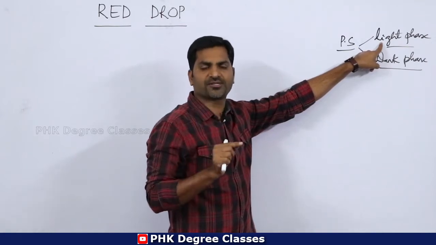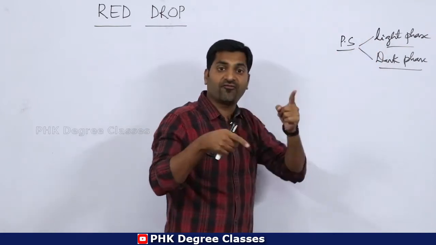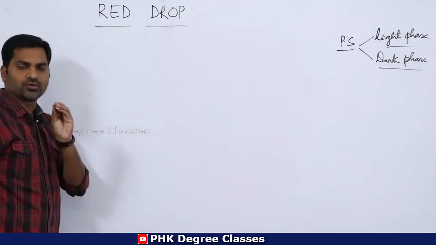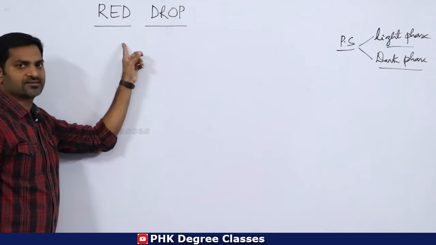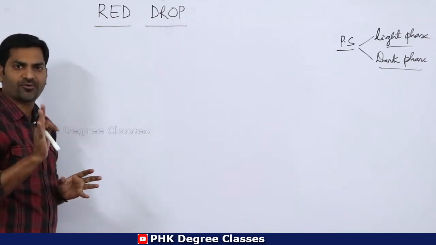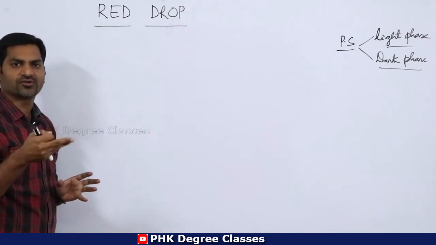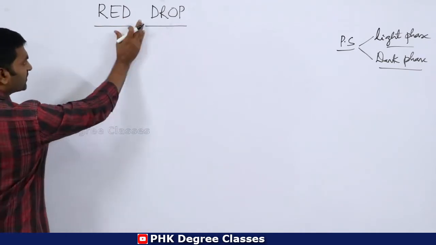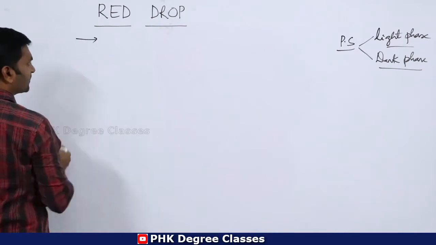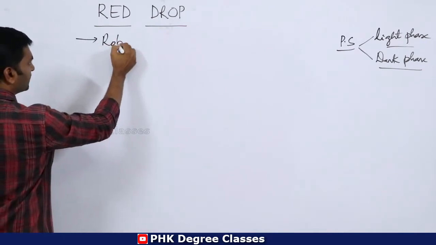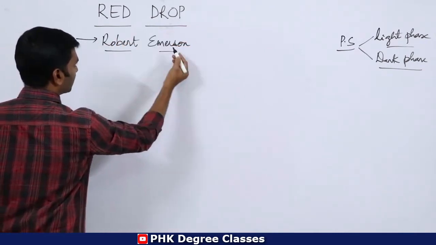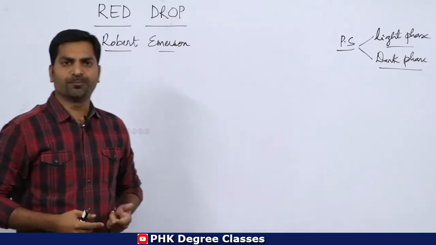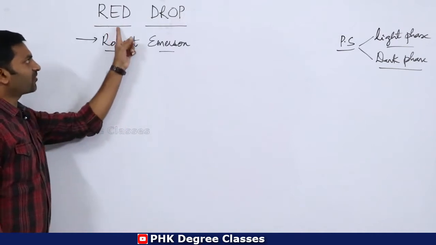In this light phase we have several stages. One of them is photolysis of water, followed by another concept, that is red drop. Clear? So in this session we'll discuss the entire picture of red drop in the light phase of photosynthesis in plants. Red drop was propounded by the scientist named Robert Emerson. Who is that? Robert Emerson was a scientist who put forth the concept of red drop.